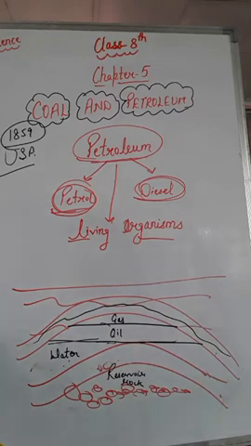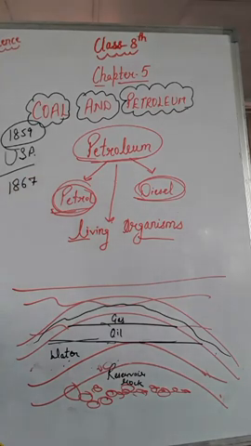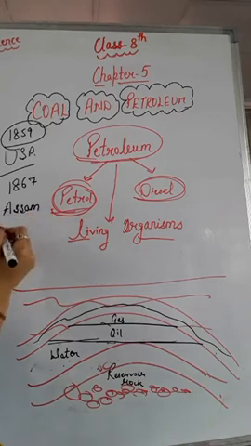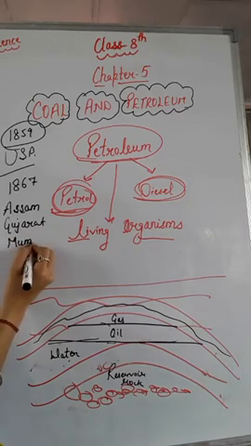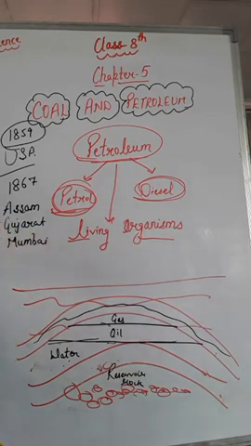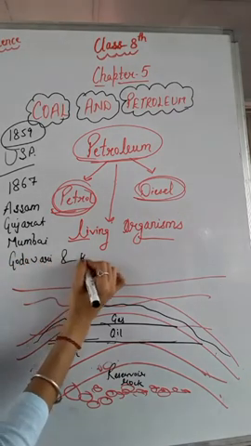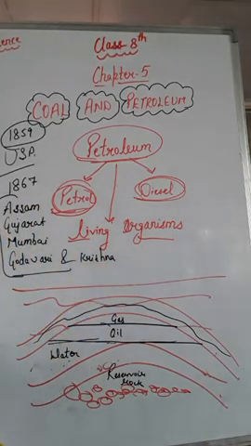Eight years after that, in 1867, oil was struck at Makum in Assam. This is your important question: in India, oil is found in Assam, Gujarat, Mumbai, and in the river basins of Godavari and Krishna, right?